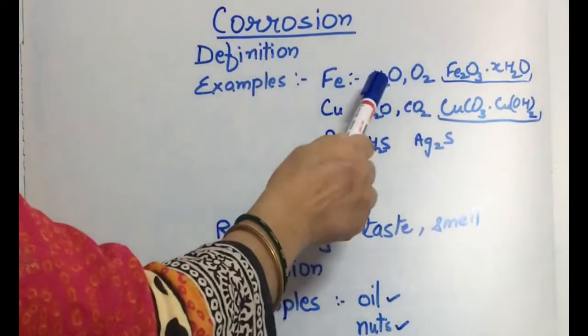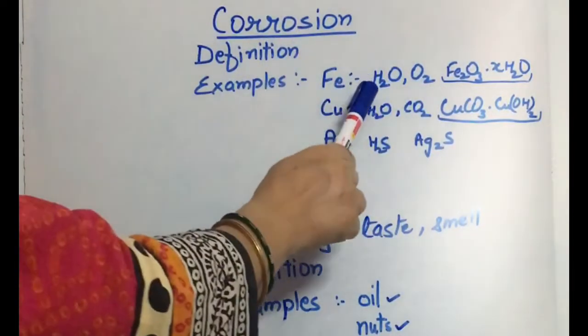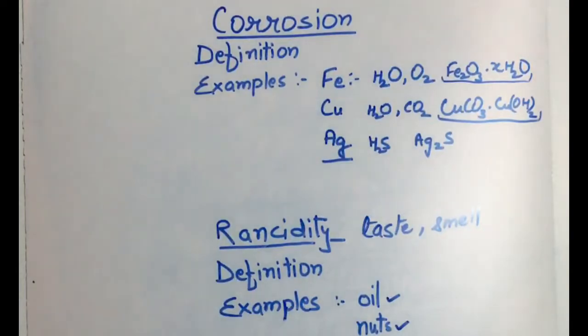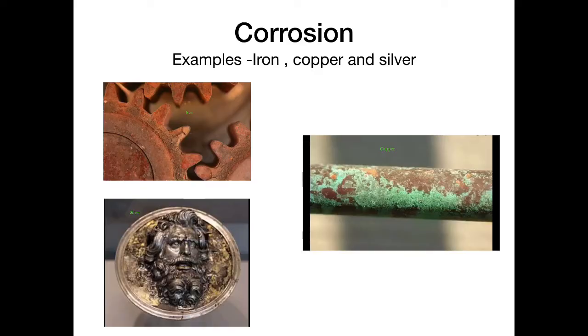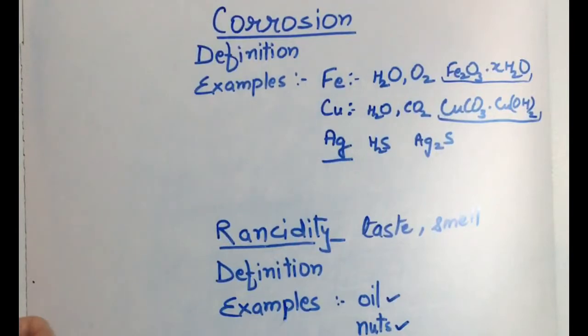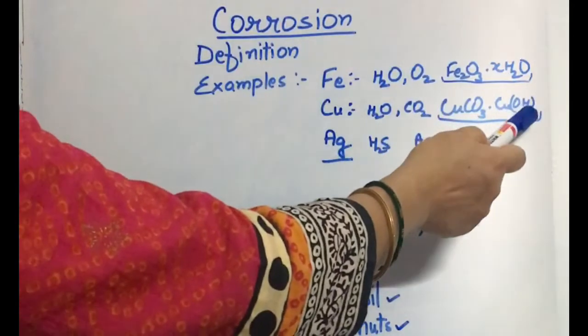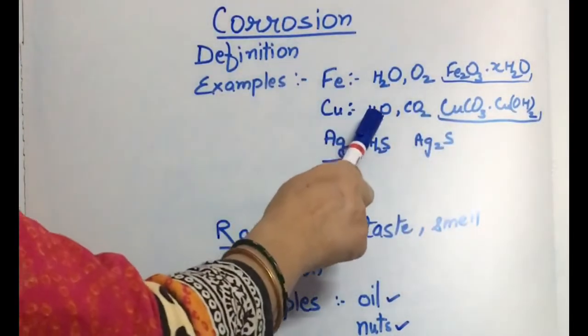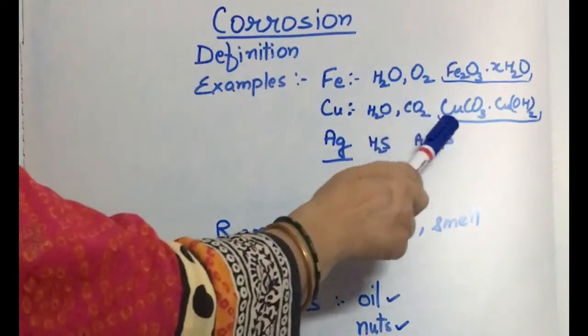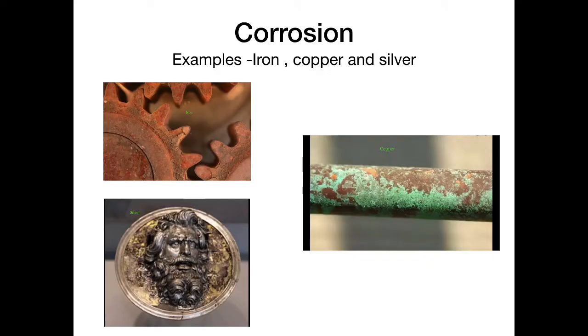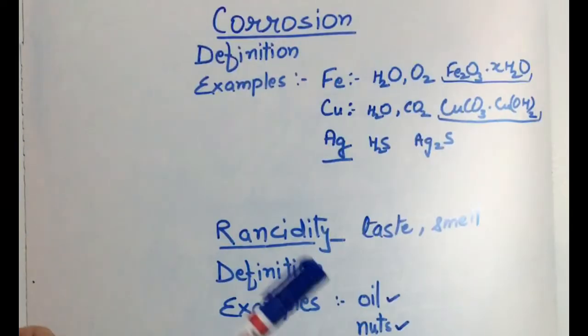So iron reacts with two components of the atmosphere, that is the water vapors and oxygen, and it reacts with them to form rust. The next is the corrosion of copper. Corrosion of copper results in a substance which is formed on the surface of copper, that is basic copper carbonate, due to its reaction with the water vapors present in the air and carbon dioxide. And because of its basic nature, it can be removed with any type of acid which is available at home, like tamarind, like lemon, etc.